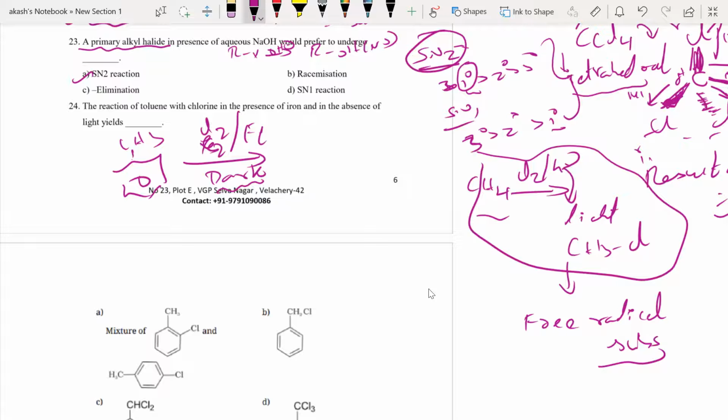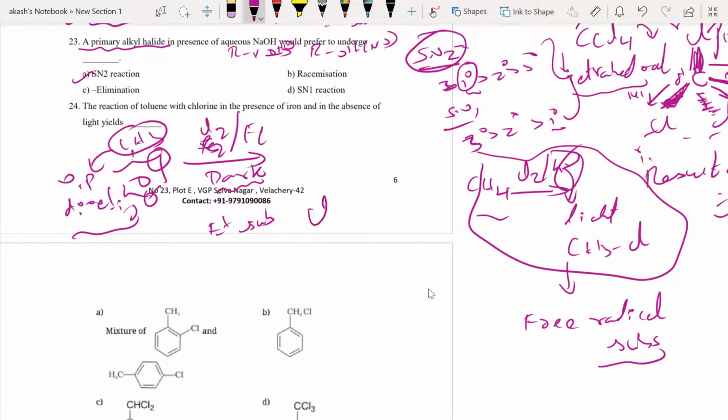The free radical substitution will happen in the presence of light. But when you do it in the dark, now here we know whenever you have benzene, it is definitely, whereas the previous one was free radical substitution, here it is definitely going to be electrophilic substitution. Now I know this methyl group is ortho para directing. That is also very important. So either in an ortho position, this position, or in this position, I have to put a chlorine.